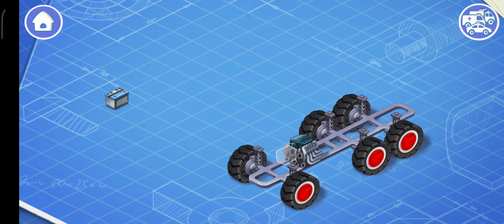Now install the battery. The battery helps you start the car and also provides power for the lights, controls, and other systems. Now let's install a fuel tank. The fuel tank contains gasoline or other fuel.